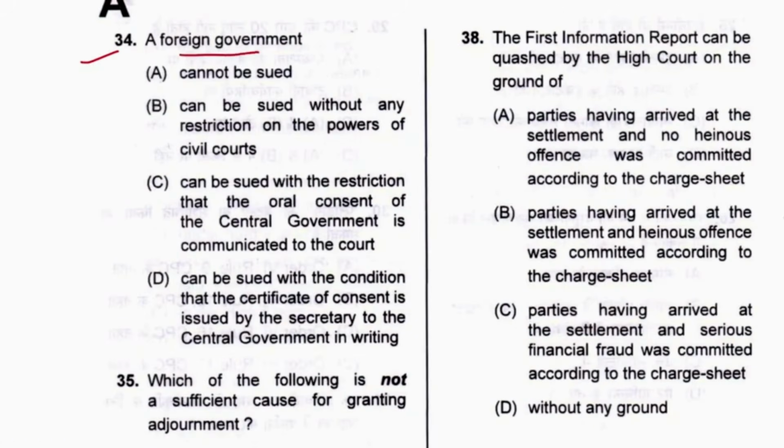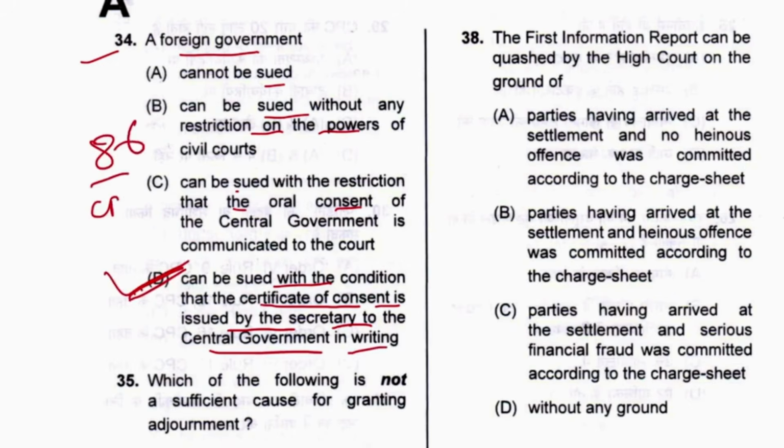34. A foreign government can be sued without any restriction on the power of the civil court, or can be sued with the restriction that the oral consent, no, written consent, or sued with the condition that a certificate of the consent is issued by the secretary to the central government in writing. D is the answer. It is mentioned in Section 86 CPC.